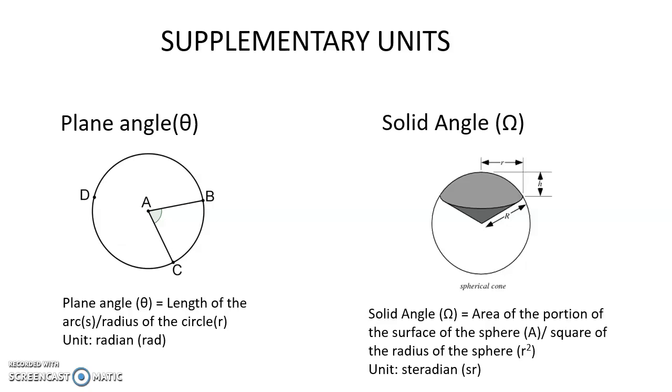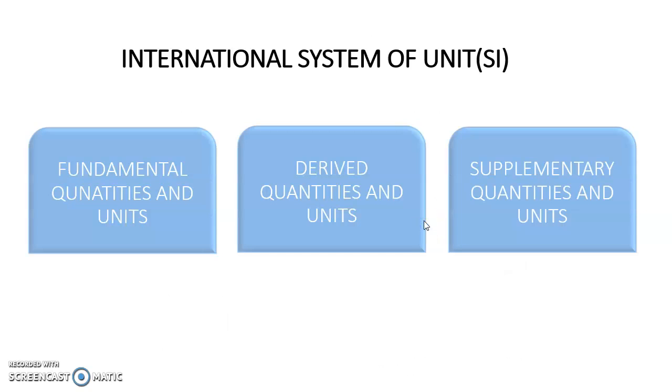So let us revise what the SI system of units is. The SI system consists of 7 fundamental quantities and their units, many derived quantities and their units, and 2 supplementary quantities and their units.